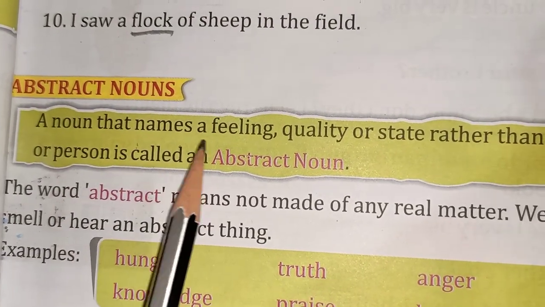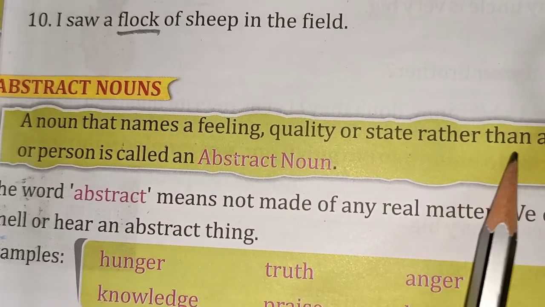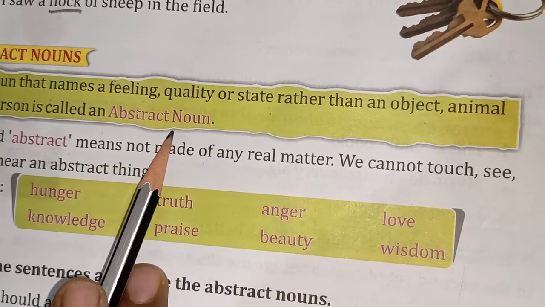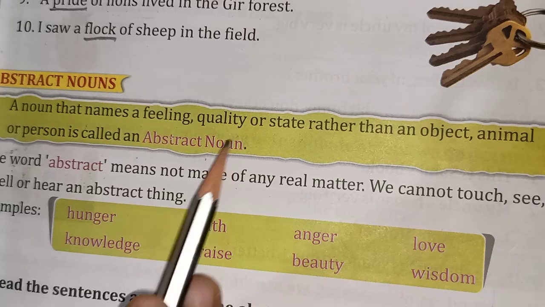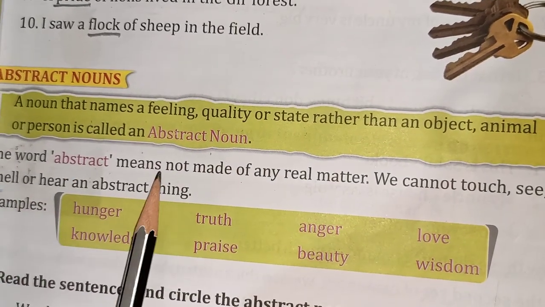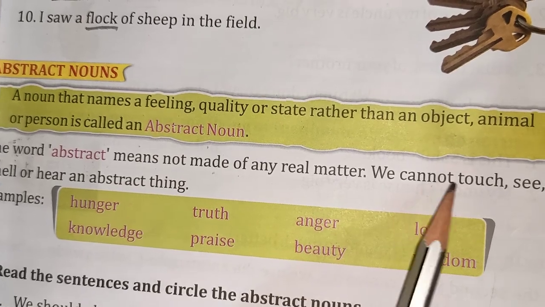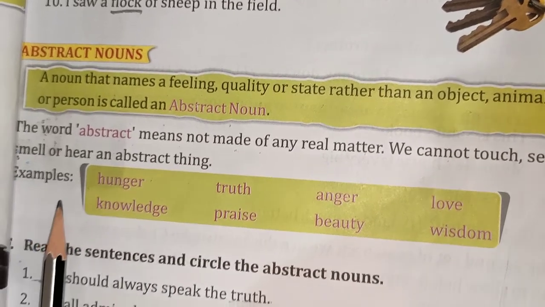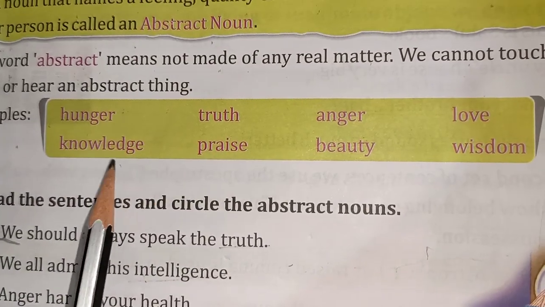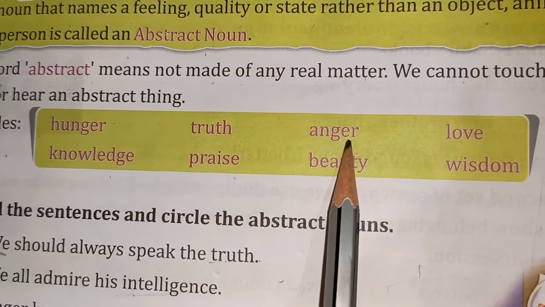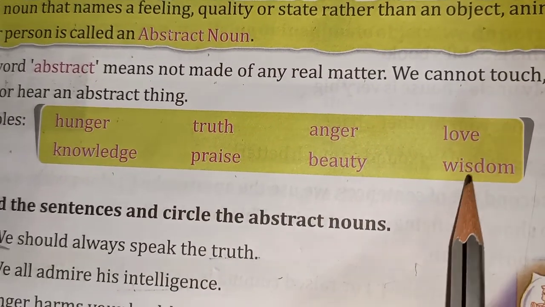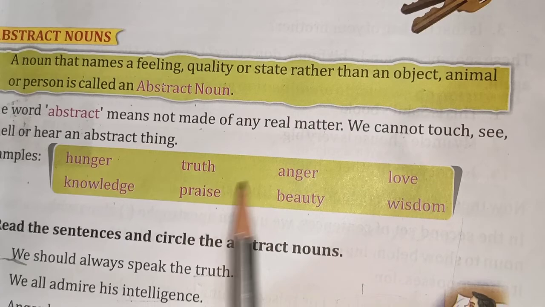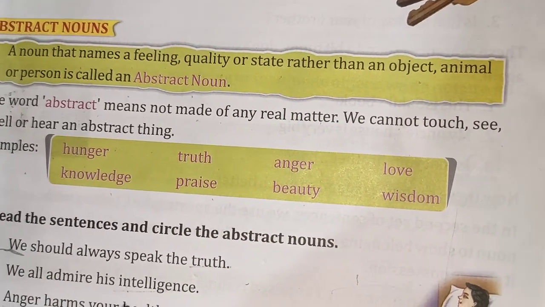A noun that names a feeling, quality or state rather than an object, animal or person is called an abstract noun. So it is just a feeling or a quality. Okay. So the word abstract means not made of real matter. We cannot touch, see, smell or hear the abstract things. Some of the examples are here. Hunger, knowledge, truth, praise, anger, beauty, love, wisdom. These are all feelings. Okay, you can't touch them. It is not real, children. You can just sense them. You can feel them. That's all.